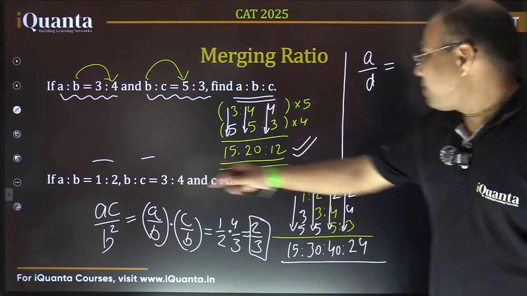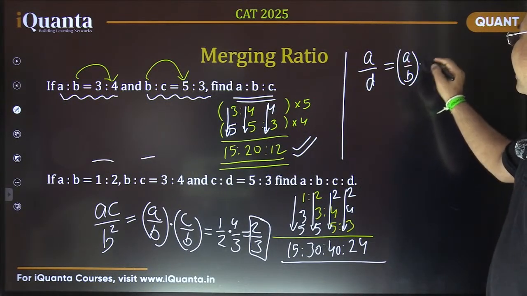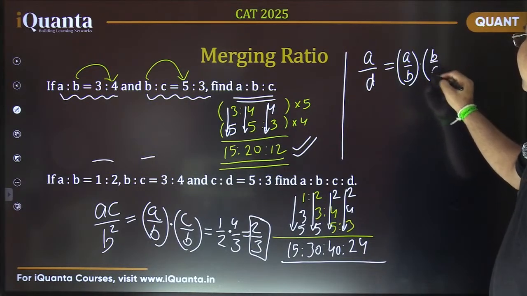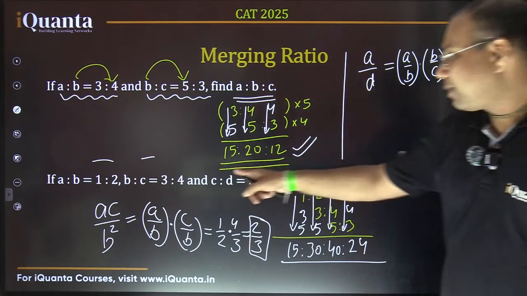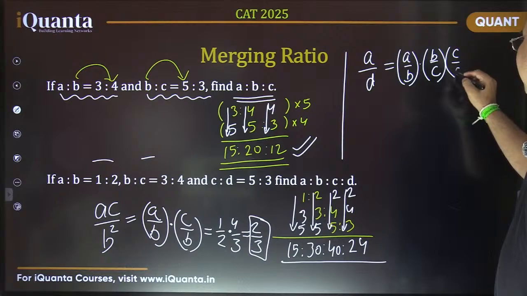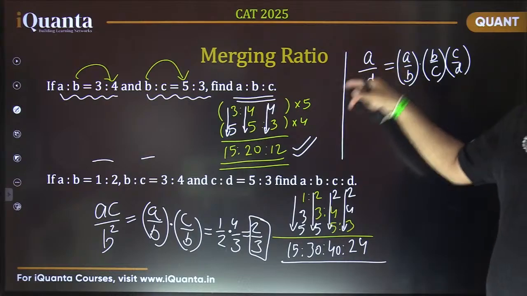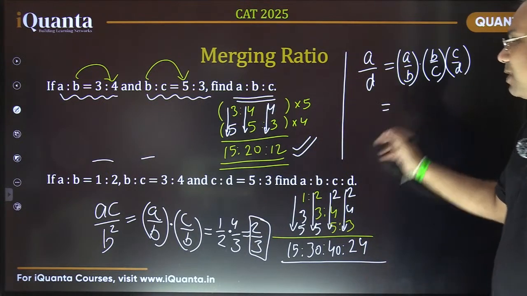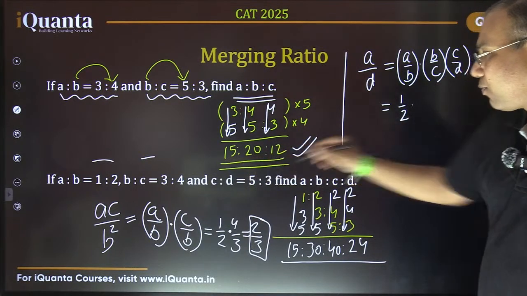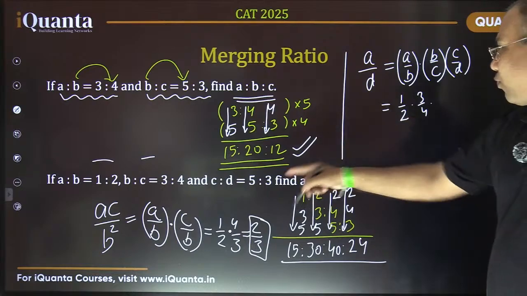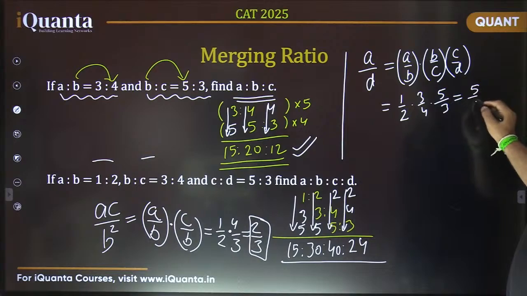See, we know A by B, right? If I multiply this A by B with B by C, this B would be cancelled. And if I multiply the third given part, that is C by D, then this C would also be cancelled, isn't it? I'm just going to get my desired value. So basically it is simply multiplication of the three given ratios. So it is 1 by 2 into 3 by 4 into 5 by 3. So obviously 3 is going to be cancelled. Answer is 5 by 8.